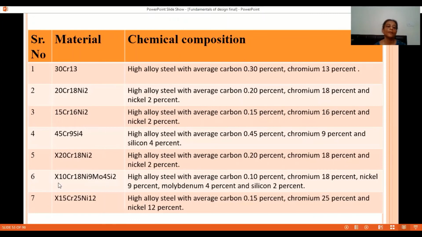This is high alloy steel with average percentage of carbon 0.10, average percentage of chromium 18, nickel 9%, molybdenum 4% and silicon 2%. So students, the remaining materials you can try for chemical composition.